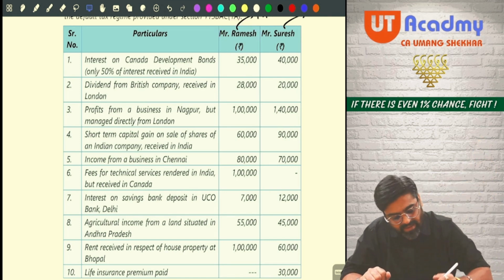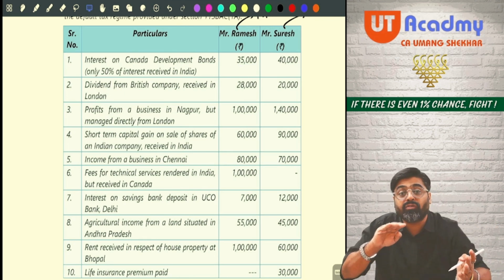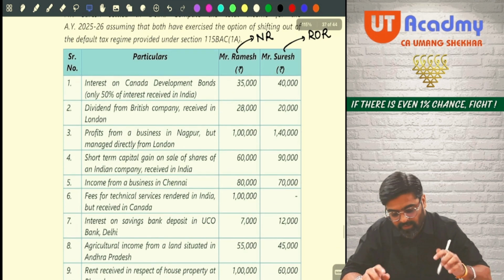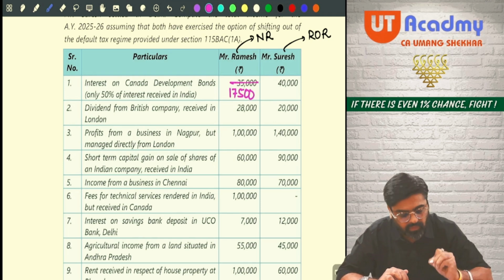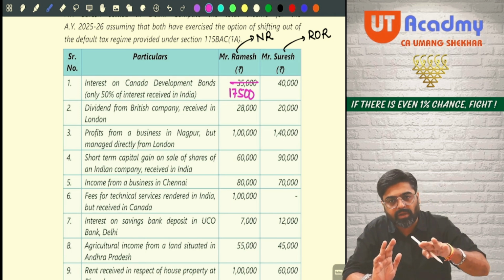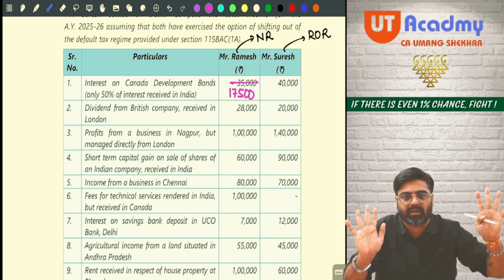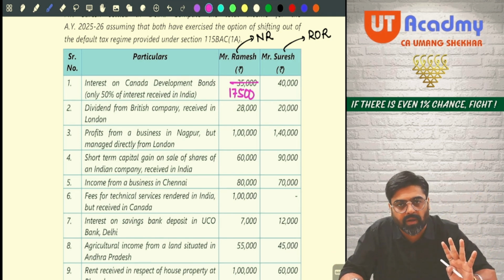So if I say that out of the total 35,000, half is received in India, half is received outside India, the half which is received in India will only be taxable for Ramesh because his status is non-resident. Yes or no? So what we will be doing here, out of this 35,000, we will be charging only 17,500 taxable in the hands of Ramesh. Okay. Now, as far as Suresh is concerned, out of 40, the 20 which he is receiving in India and the 20 which he is receiving outside India, irrespective of that fact, the entire 40 will be taxable for Suresh because his residential status is ROR.